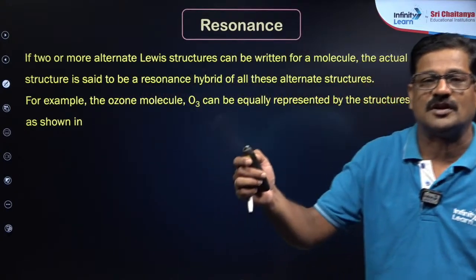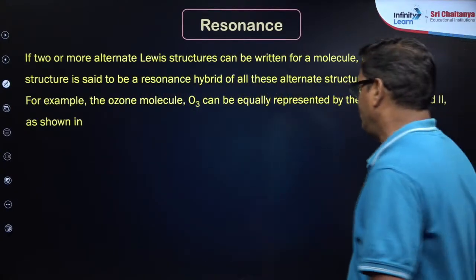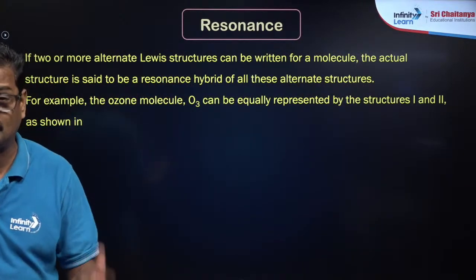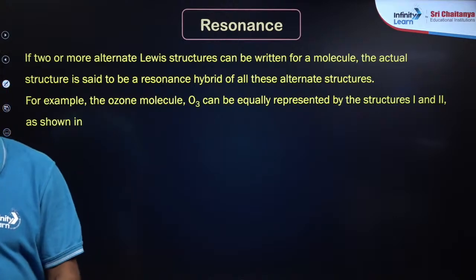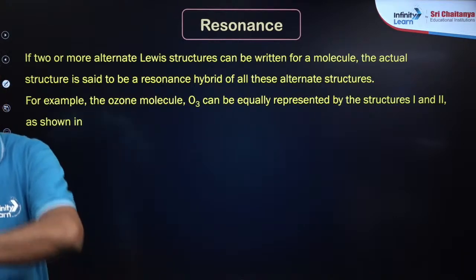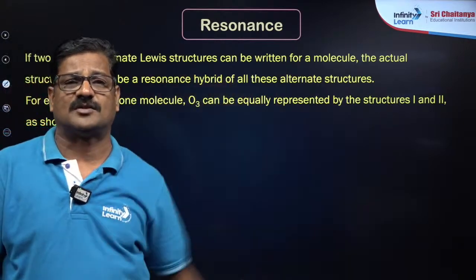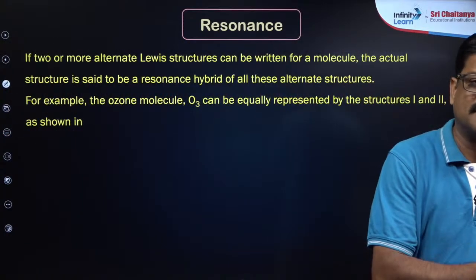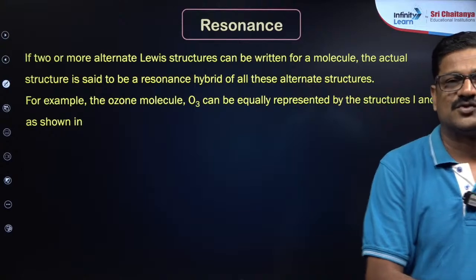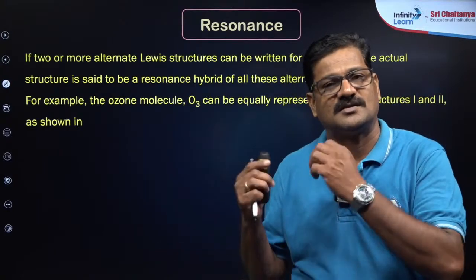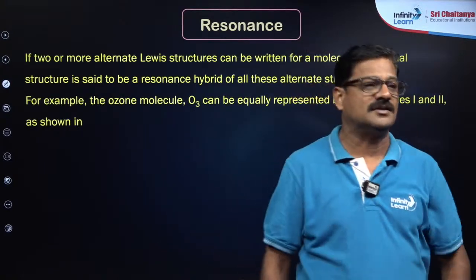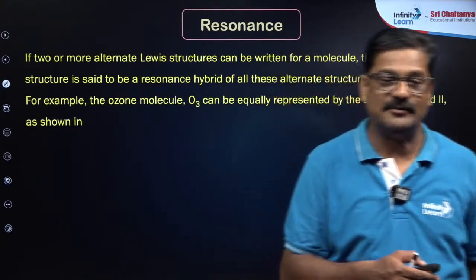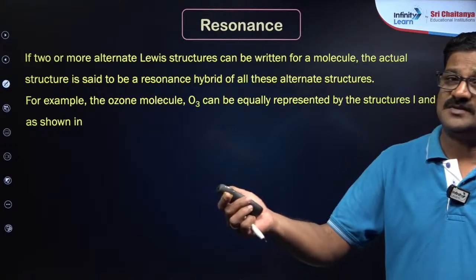More than one structure is drawn to explain all the properties, but none of these structures actually explains the actual structure of the molecule, but the hybrid of all the drawn structures explains the structure, and it explains the molecule properties as well. So those contributing structures are called resonating structures or canonical structures, and the hybrid of these structures is known as resonance hybrid, and the phenomenon is known as resonance.